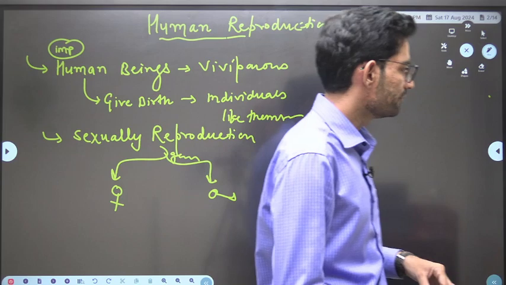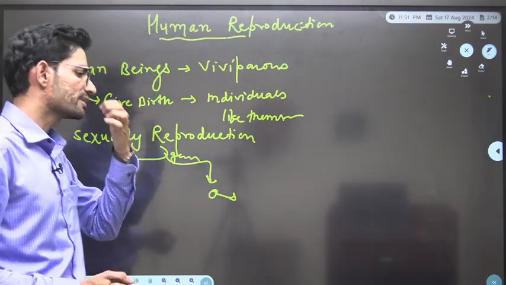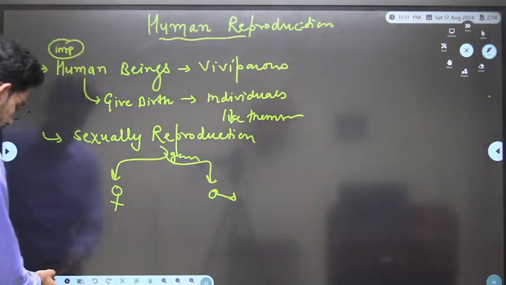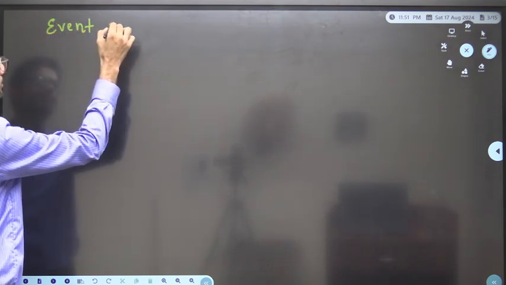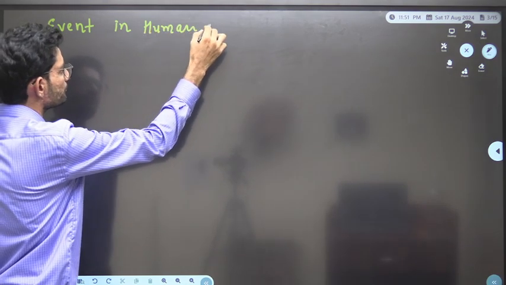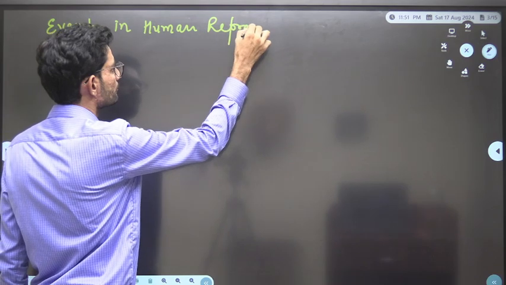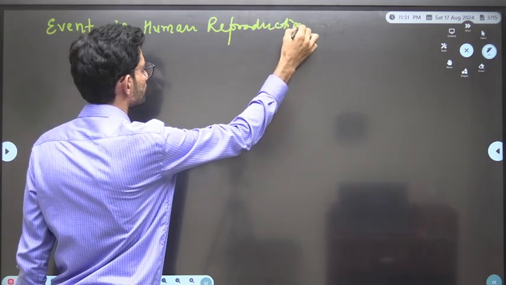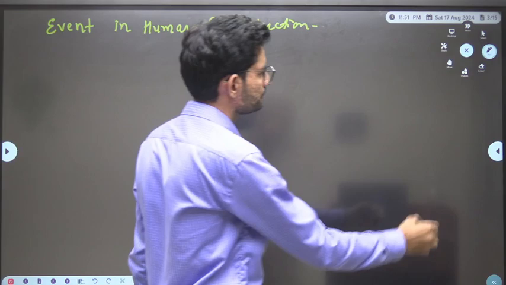Okay, so we have different events in human reproduction. So let's get started. We will be discussing the events in human reproduction. Correct?